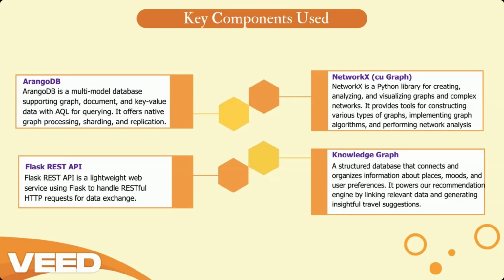So the key components that I have used are ArangoDB, which is a multi-model database supporting graph, document, and key value data with ArangoDB query language for querying. The Flask REST API is a lightweight web service that connects the Python Flask backend to the front end. NetworkX is a Python library for creating, analyzing, and visualizing graphs and complex networks. Knowledge Graph is a structured database that connects and organizes information about the places, moods, user preferences, etc.